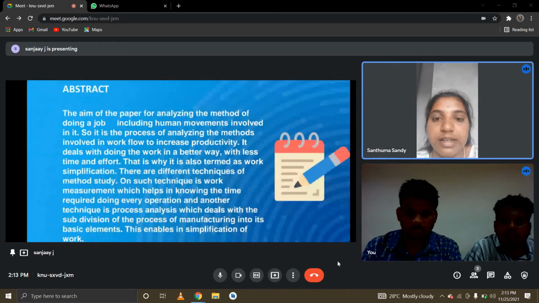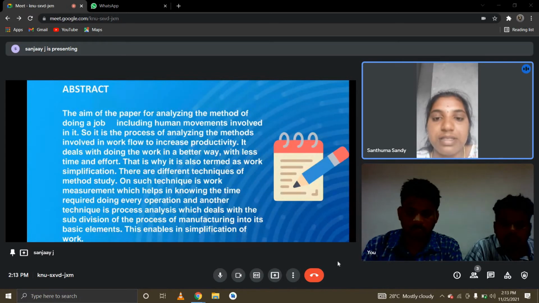There are different techniques of method study. One such technique is work measurement, which helps in knowing the time required for every operation, and another technique is process analysis, which deals with the subdivision of the manufacturing process into its basic elements. This enables simplification of work.